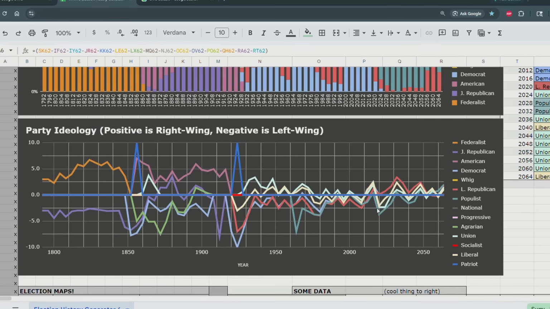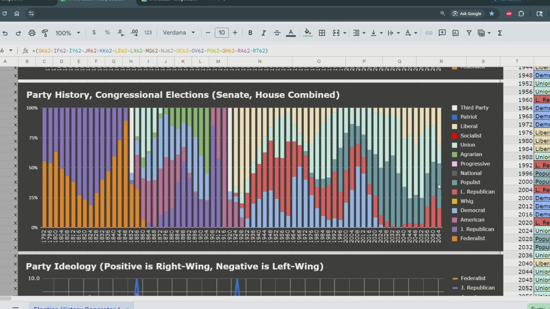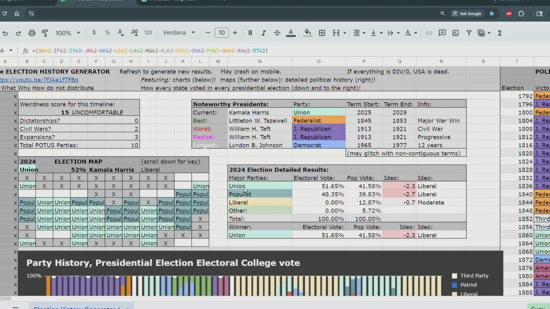And if we go over here, oh, see, this is another case. Now, this is interesting. There's 4 major parties, and they all cluster toward the middle because they're all competing for the center of the axis. And if one shifts off towards the left, they'll lose out because it's just not worth it. So we can see in the 2024 election, we have the Union Party, the Populist Party, and the Liberal Party, and they're all in the middle of the aisle. Now, the first two are a bit more liberal, ironically. The Liberal Party is more moderate.